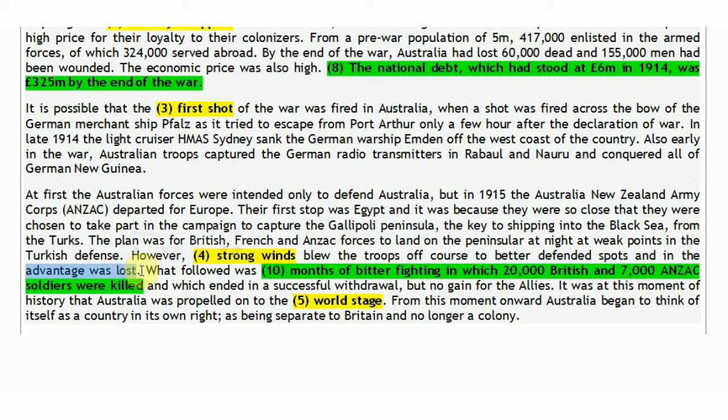So due to the strong winds, their advantage was lost as they were not able to attack the weak points in the Turkish defense. Instead, they had to fight on the better defended spots where the Turkish defense was very strong. So what was the reason? The only reason was strong winds. So certainly this is going to be the answer to our fourth question.